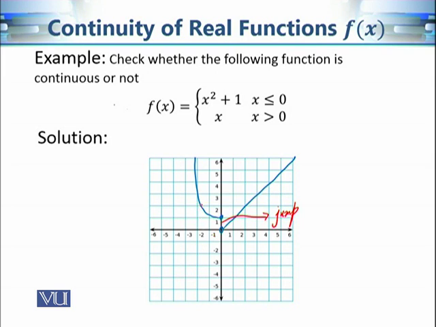And of course we can easily see that if we approach 0 along this part of the graph, then the left hand limit is 1, and if we approach 0 along this part of the graph, then we approach 0. So the left hand limit is 1 and the right hand limit is 0. That's why the function is not continuous.